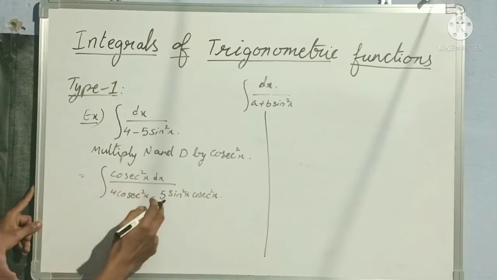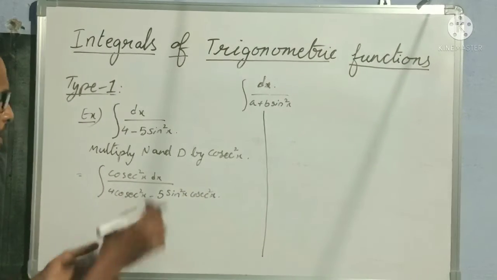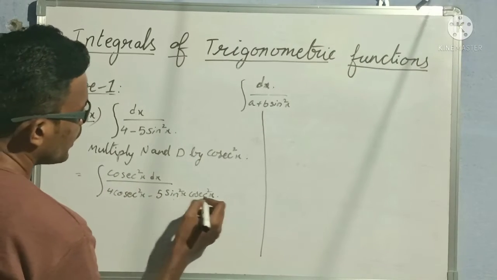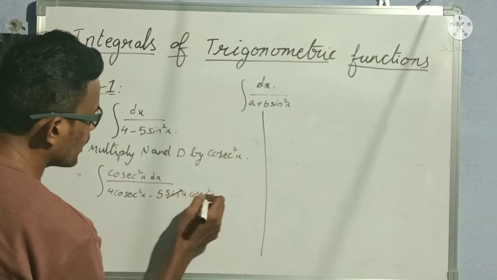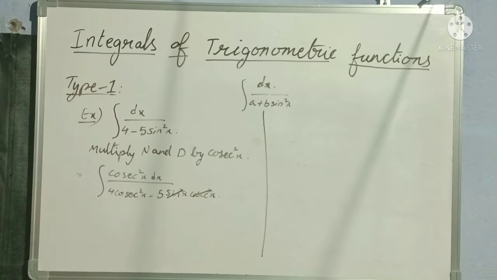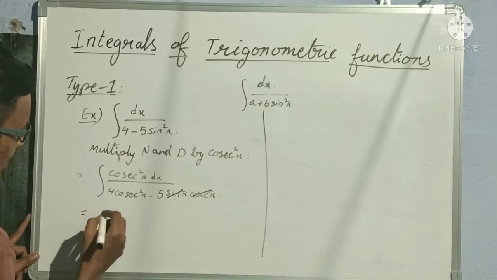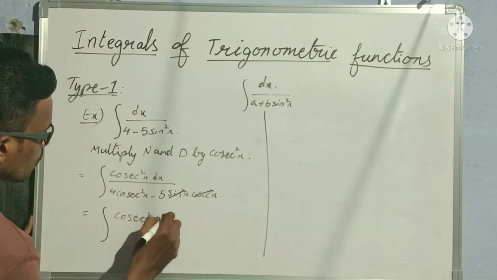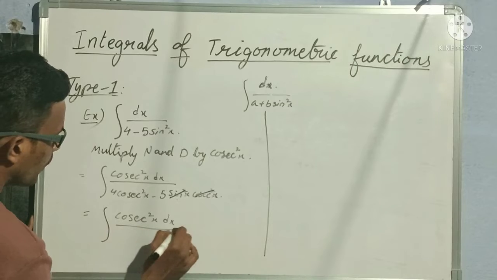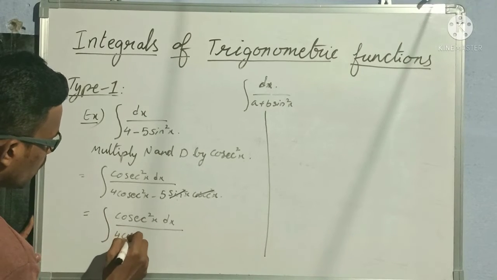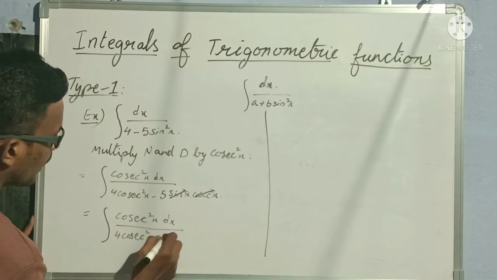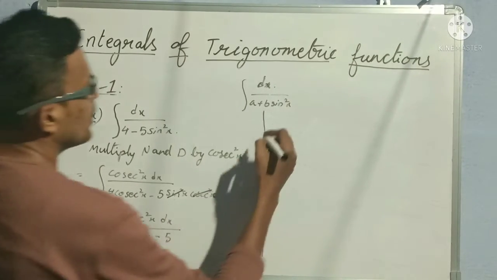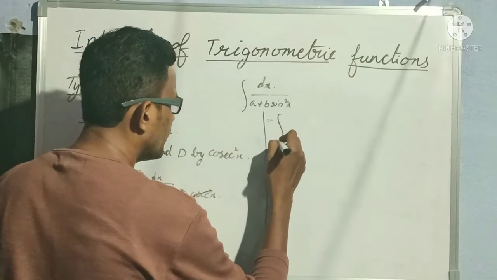Since sin x and cosecant x are reciprocals, sin square x and cosecant square x cancel. So this is equal to integral of cosecant square x dx by 4 cosecant square x minus 5.